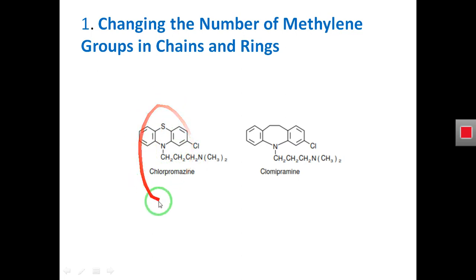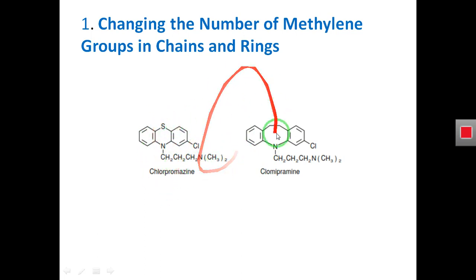What we did with this drug, we replaced this sulfur atom by the methylene group, that is CH2 CH2. So by changing this sulfur atom to the methylene group in this ring, what happened? This structure changed its antipsychotic activity to antidepressant activity.